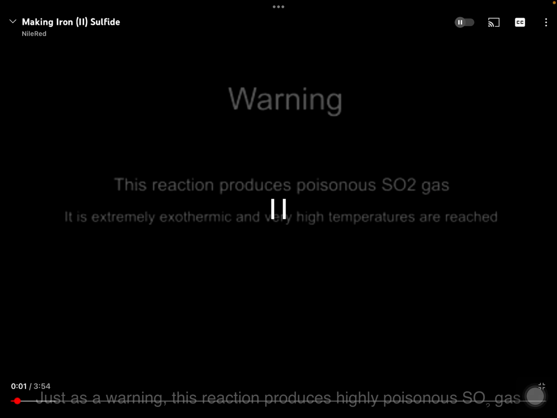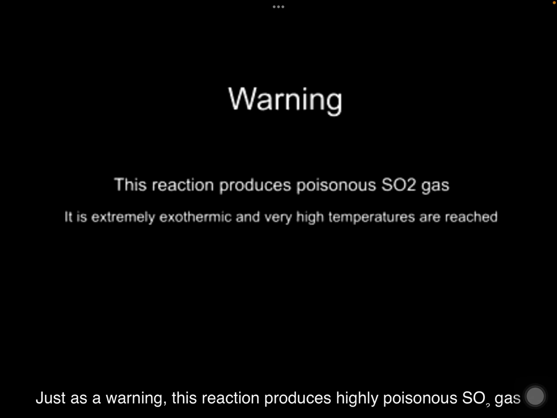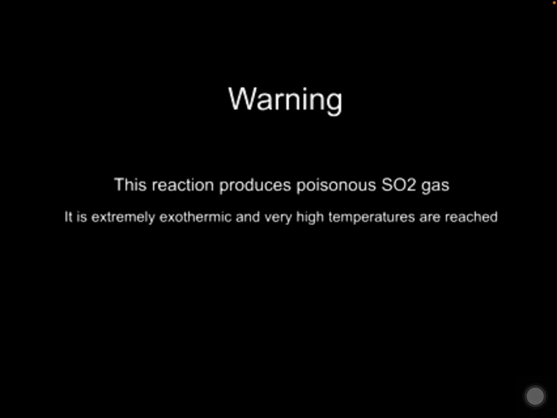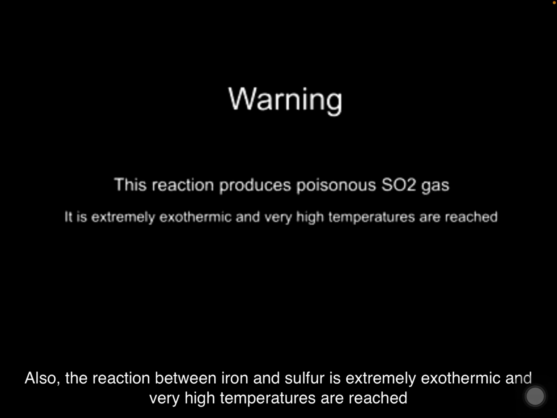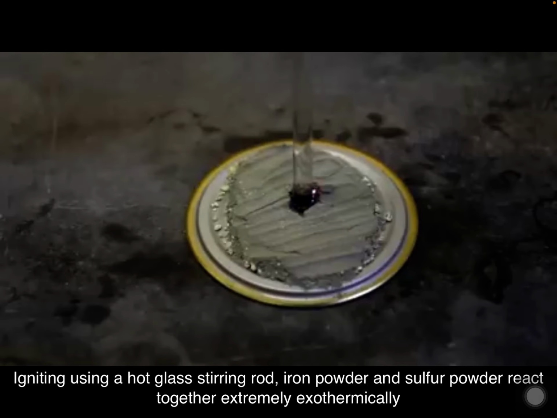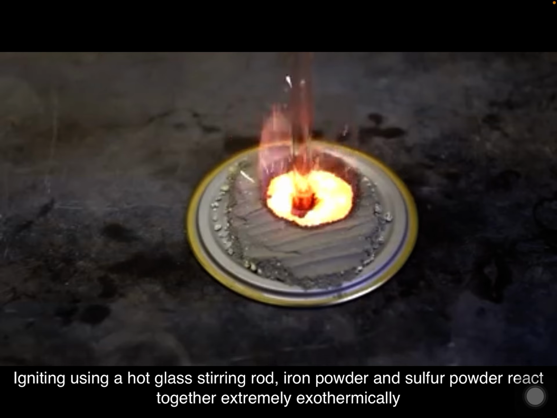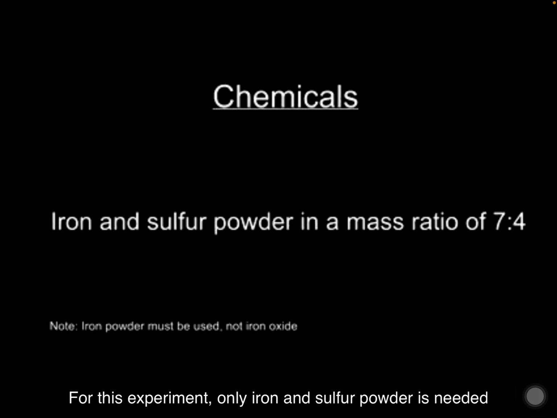Just as a warning, this reaction produces highly poisonous SO2 gas. This must only be carried out in a well-ventilated area or a fume hood. Also, the reaction between iron and sulfur is extremely exothermic and very high temperatures are reached. Ignited using a hot glass stirring rod, iron powder and sulfur powder react together extremely exothermically. For this experiment, only iron and sulfur powder is needed.